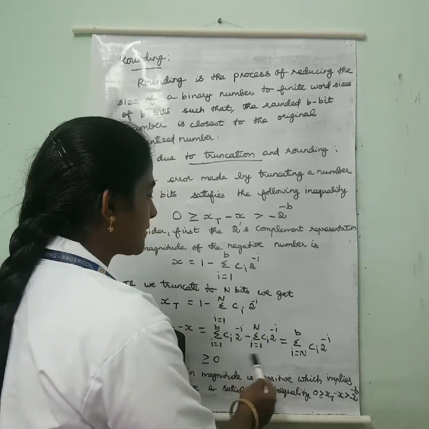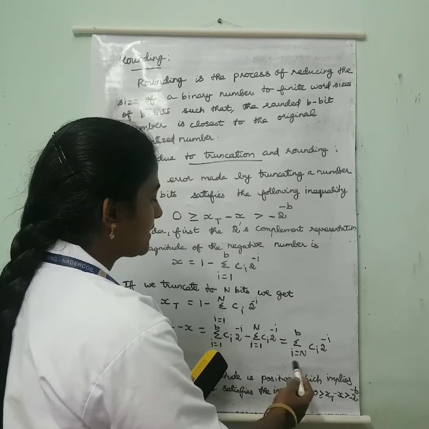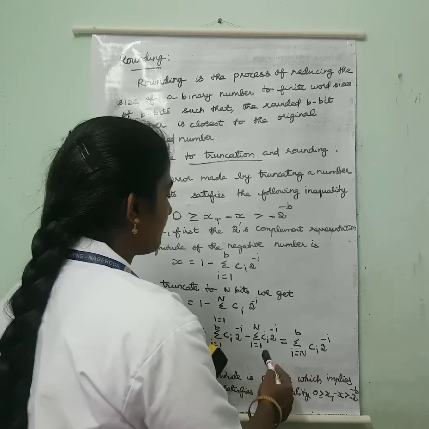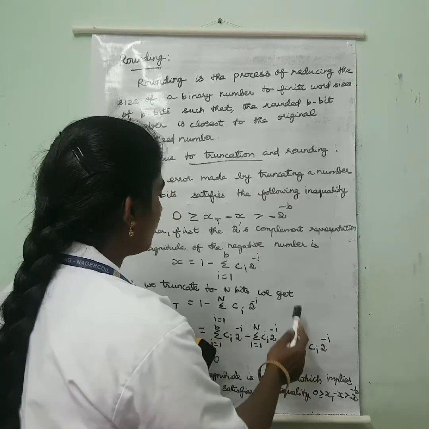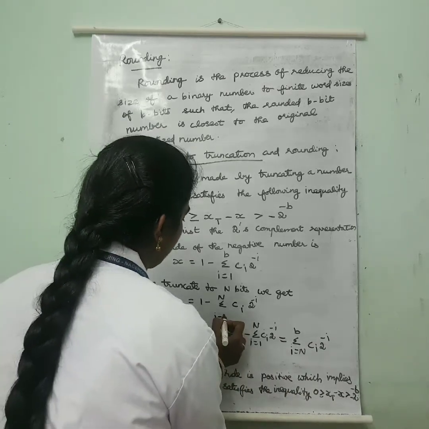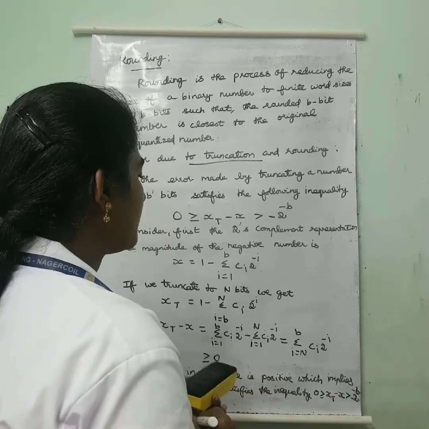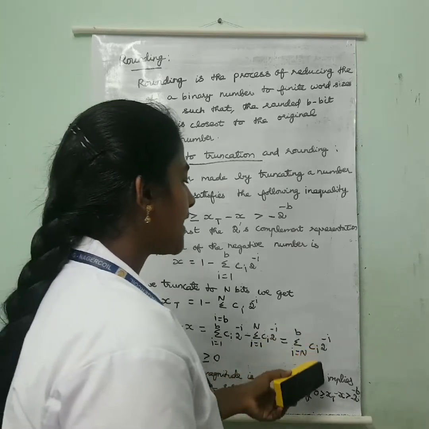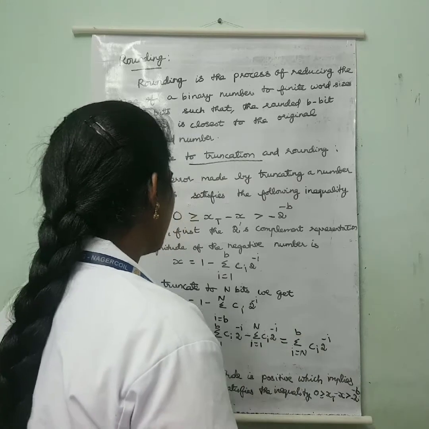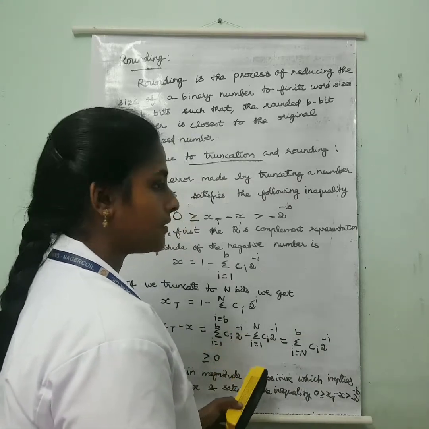After simplifying, this can be written as summation i equal to n to b of ci 2 power minus i, which is greater than or equal to 0.